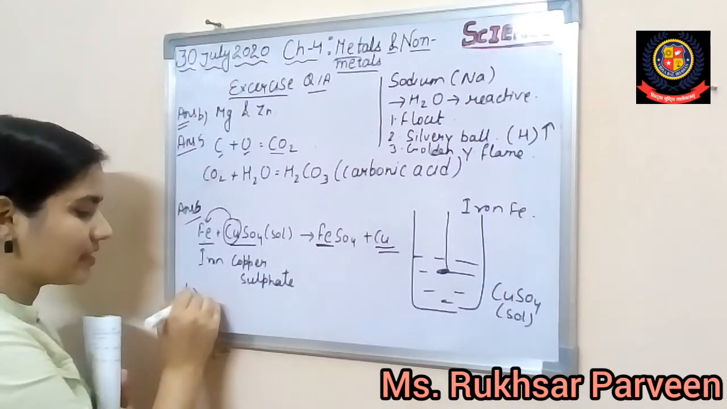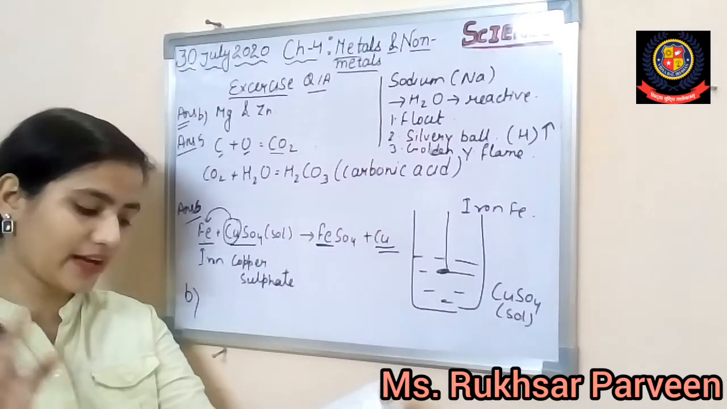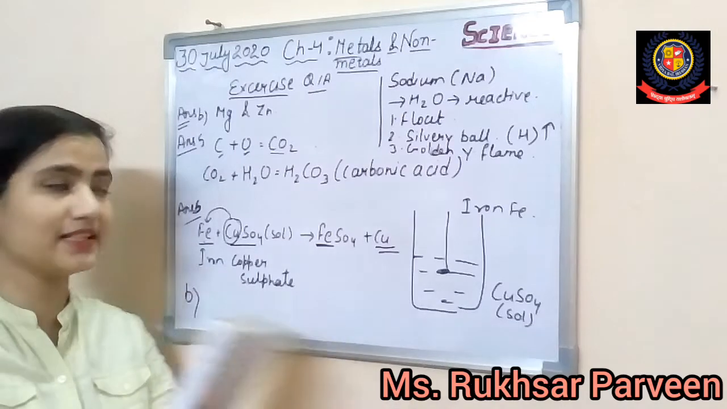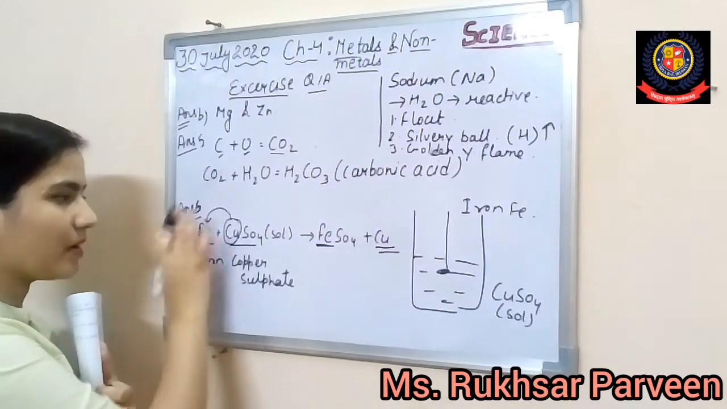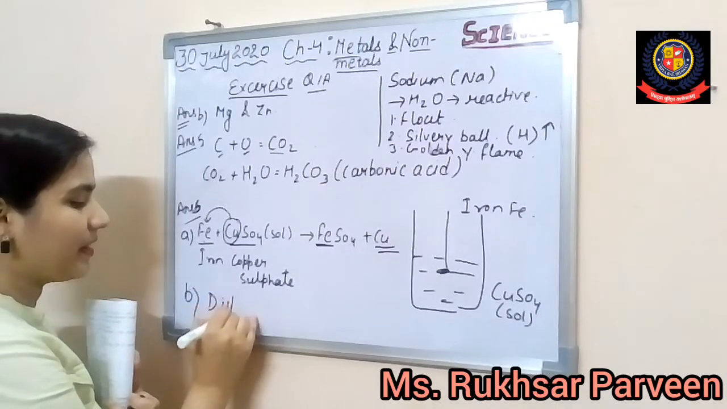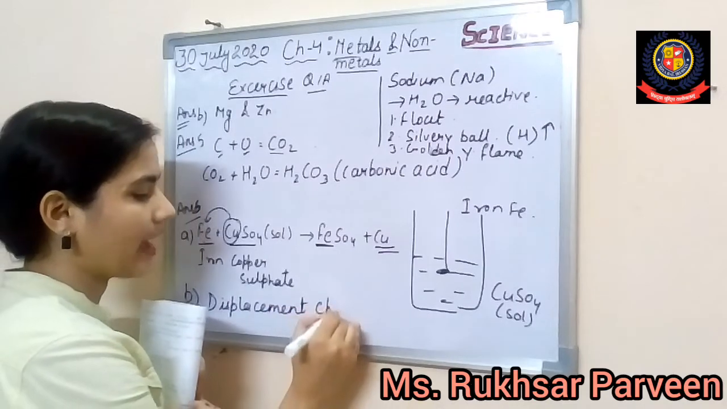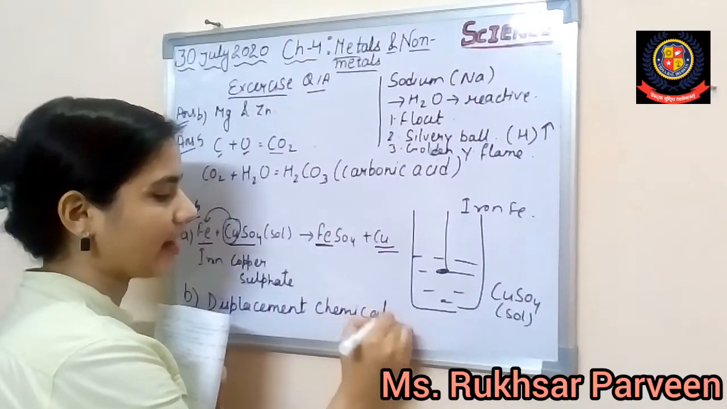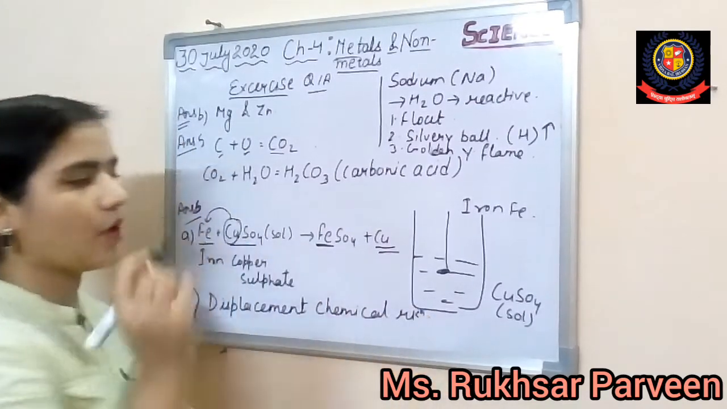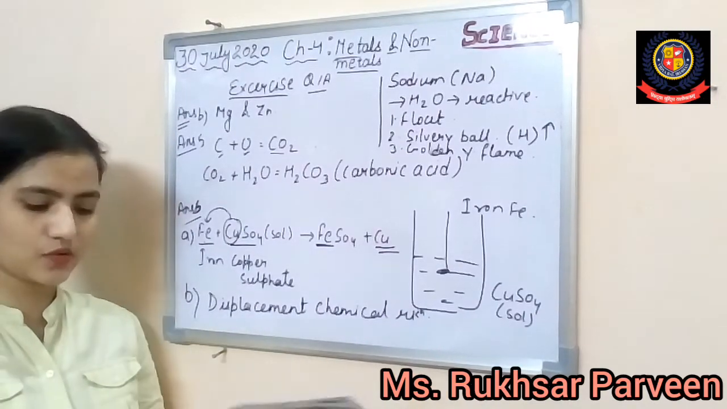And part B is asking what kind of chemical reaction takes place in 6A. मतलब इस A part में कौन सा chemical reaction हुआ? So definitely this chemical reaction is known as a displacement chemical reaction. Alright, this is how you can write the answer number 6. So let's proceed to the next question.